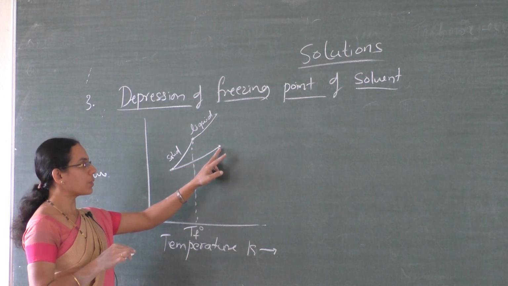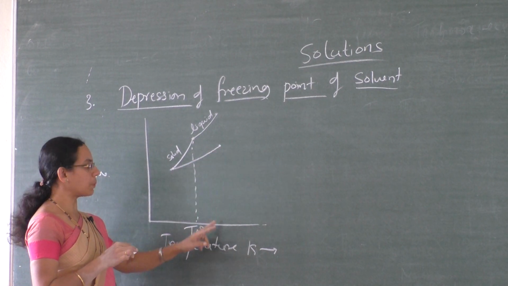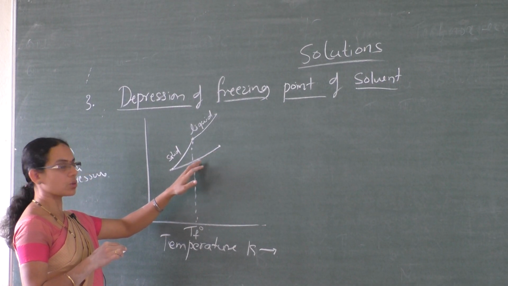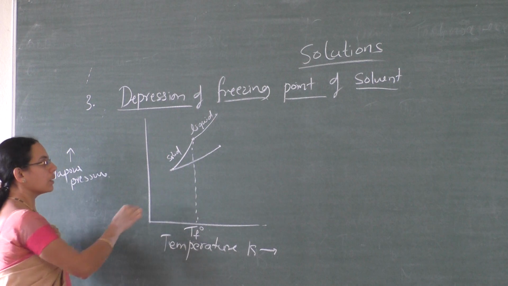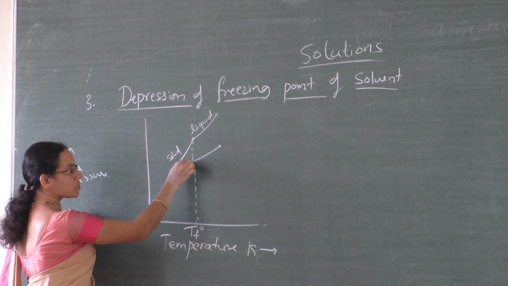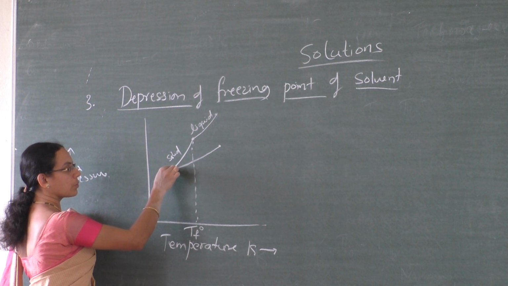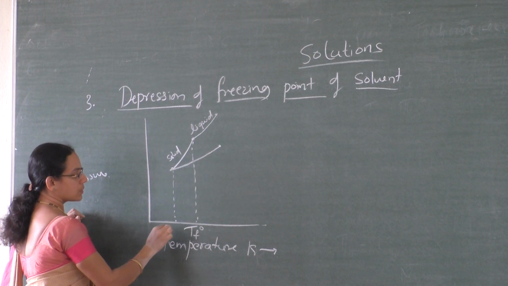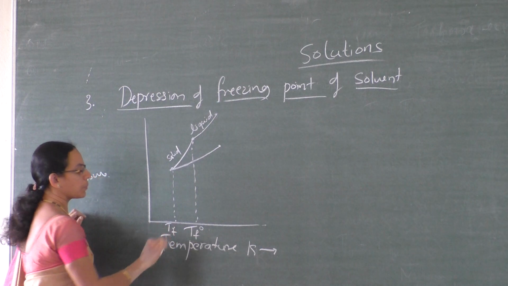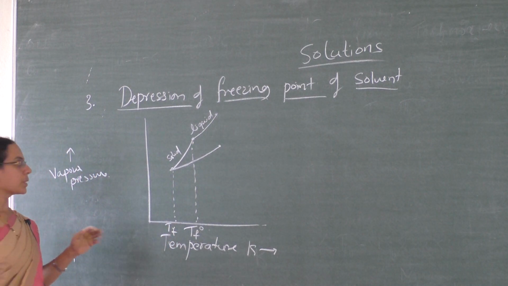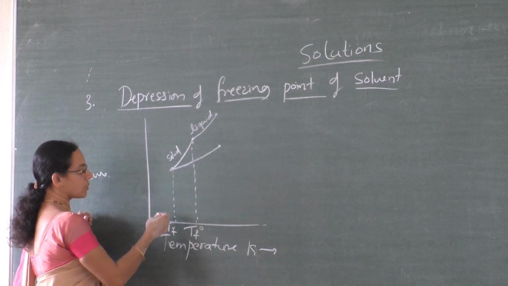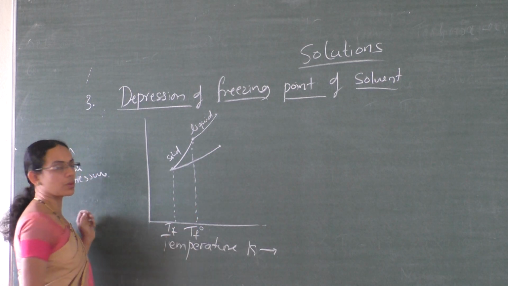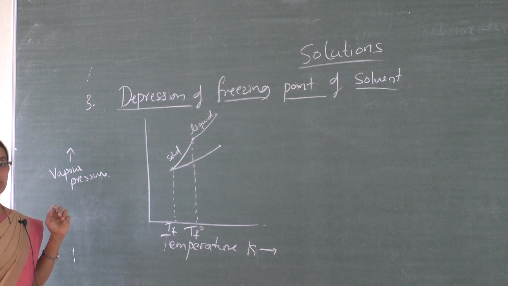Okay. So, this is the vapor pressure of the solution at some temperature. And when the temperature is decreased, its vapor pressure goes on decreasing, and when the vapor pressure of the solution becomes equal to the vapor pressure of the solid solvent, it freezes. And this is the freezing point temperature of the solution. So, the freezing point temperature of the solution is less than the freezing point temperature of the solvent.